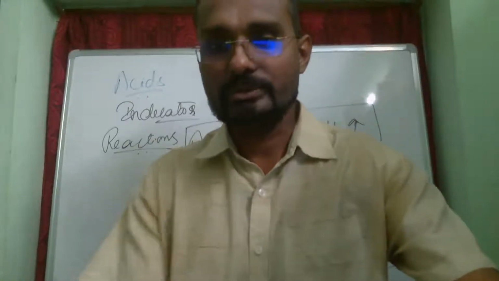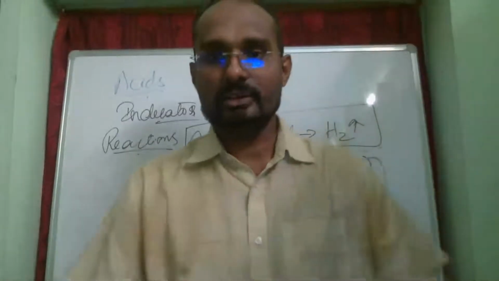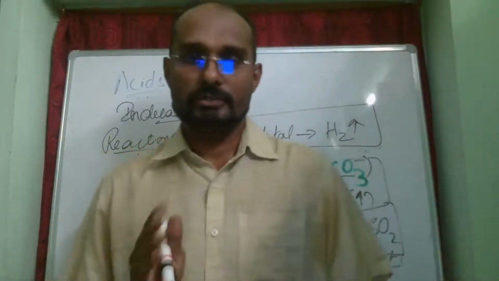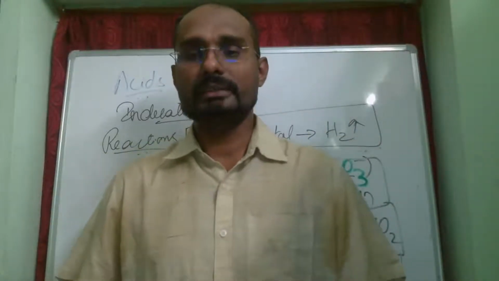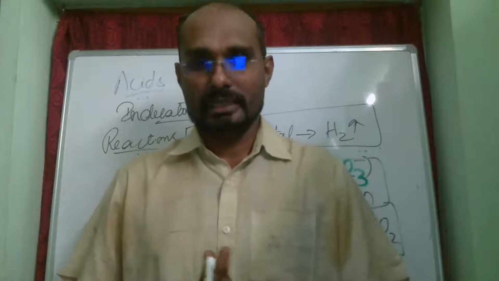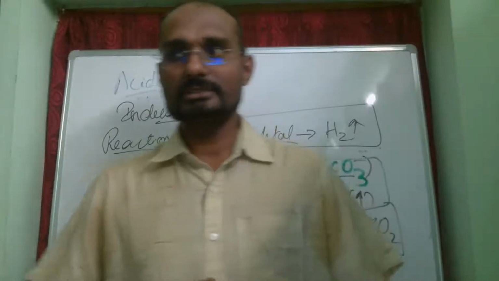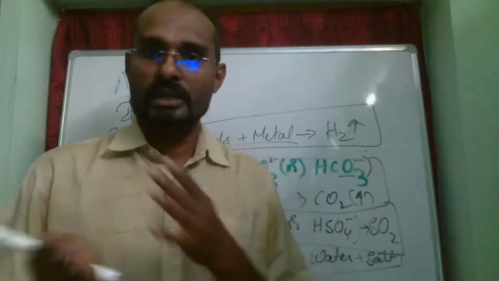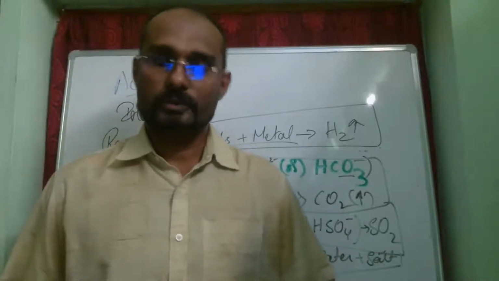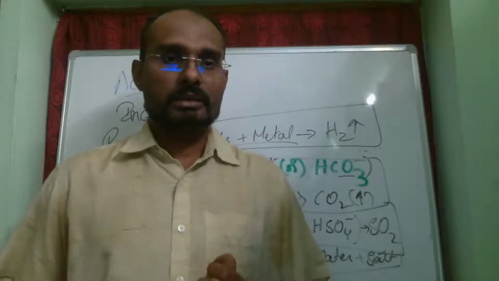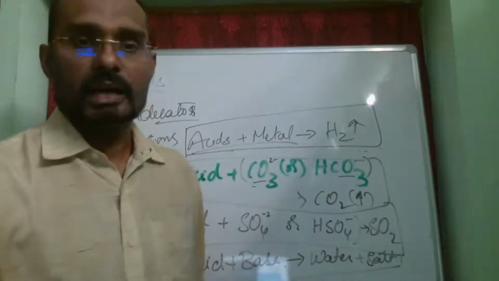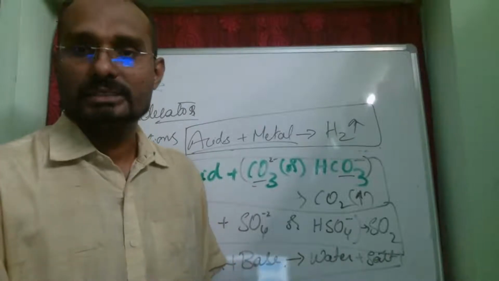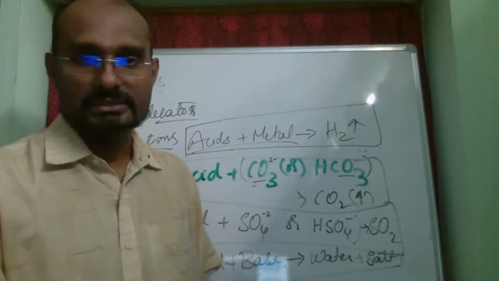Now, during this neutralization reaction, heat energy is given out. That amount of heat energy given out during a neutralization reaction is called the heat of neutralization. 13.6 joules of energy per mole. 13.6 joules of heat energy will be given out when 1 mole of a strong acid reacts with 1 mole of a strong base.